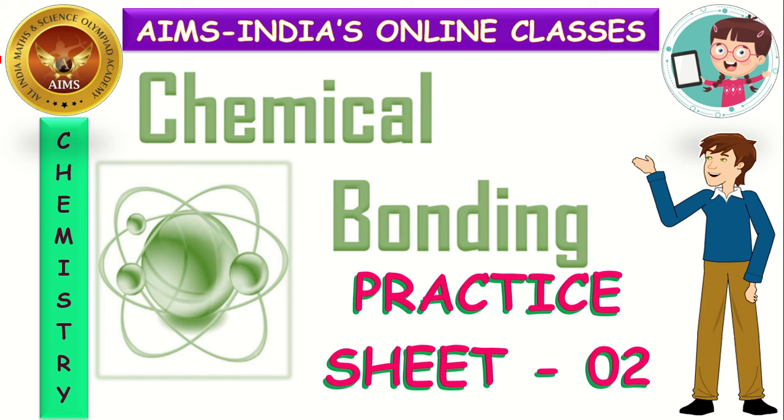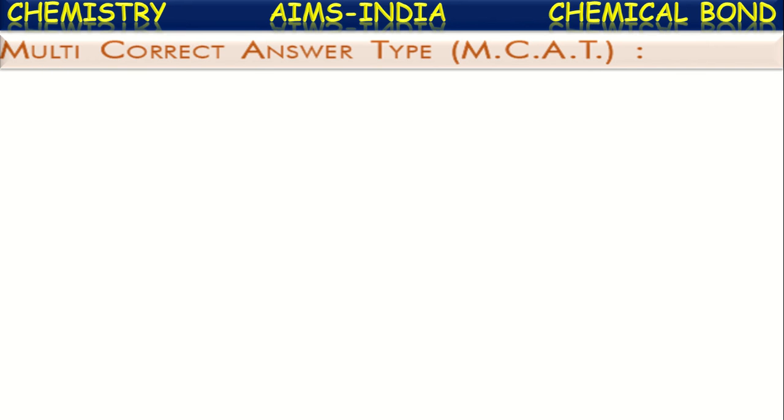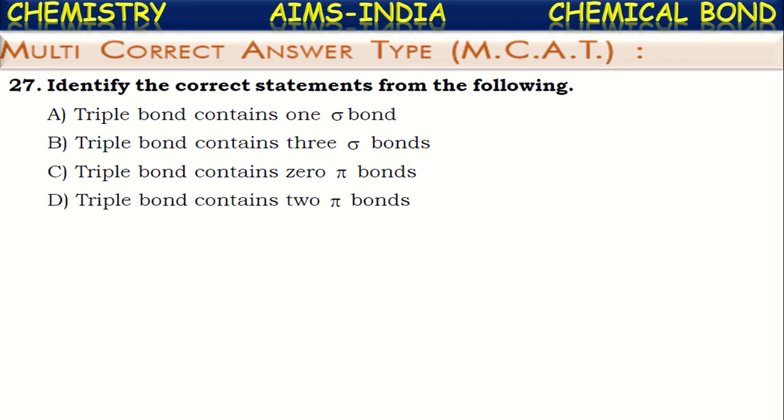This is practice sheet 2 which includes the level 2 questions like multi-correct answer type, comprehension passage type, matrix matching, assertion-reason statement type, and even analytical approach questions. So let us see all of this one by one. First, let us go through the multi-correct answer type questions. See the first one among those.